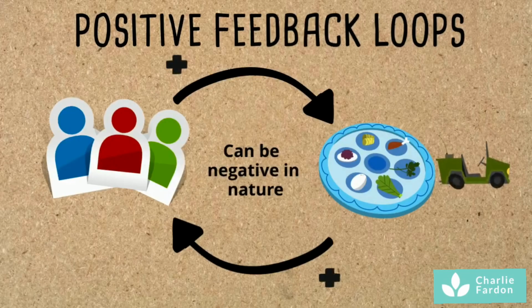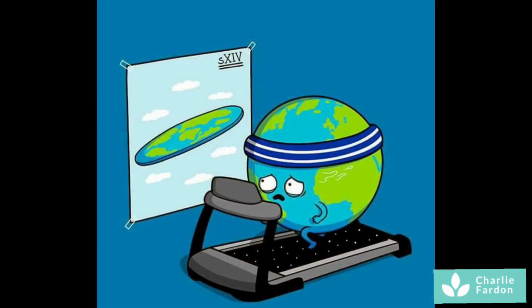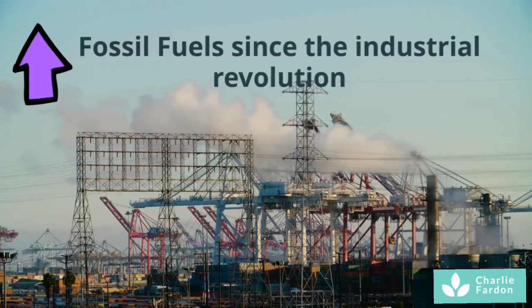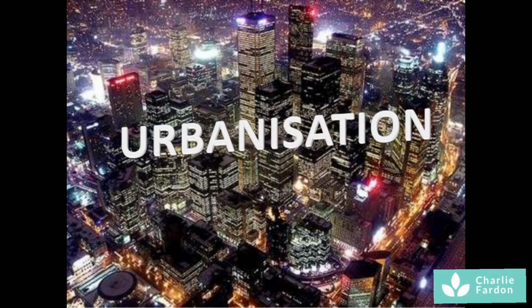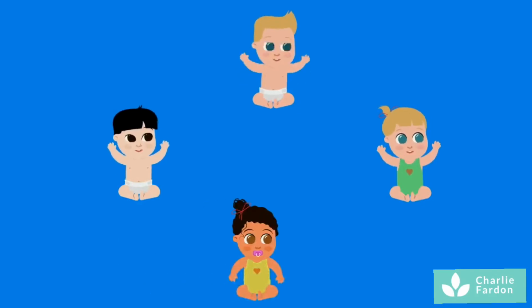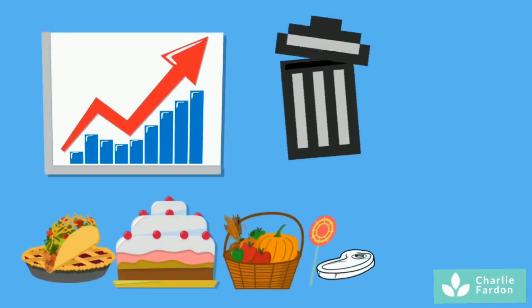Let's look a bit closer at the long-term positive feedback loop of food production and population and how we might eventually reach this tipping point. Earth has limited resources, and for the past 40 years we've been using up more than we can replenish. Fossil fuel energy has been readily available with the help of the Industrial Revolution. Following on from that came urbanization and increased levels of affluence in the Western world. This has resulted in families having more children and increased demand for food, meaning an increase in food waste.